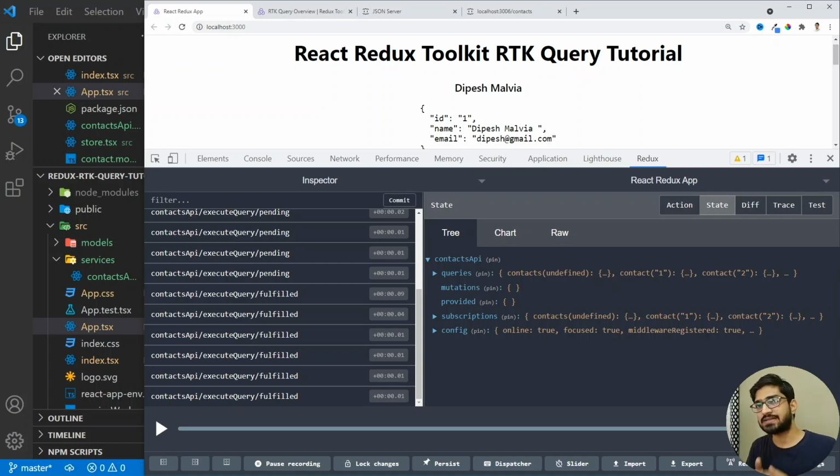This mutation is in another topic which we are going to cover in the next video, where whenever we want to update or whenever we want to create data, then in that case, it has to be a mutation, and we don't write a query there. We have to write mutations there.